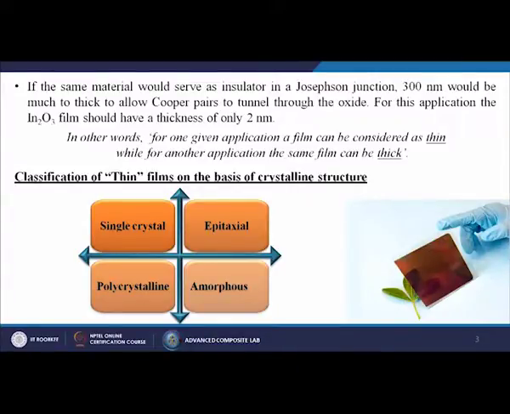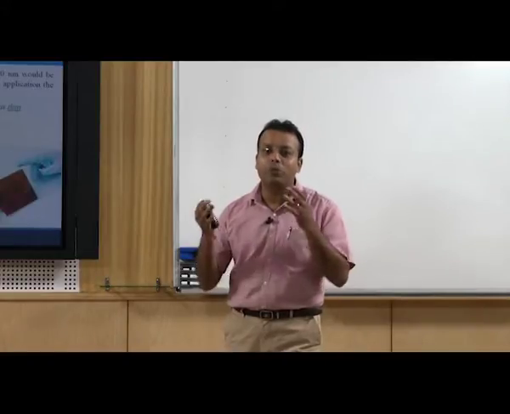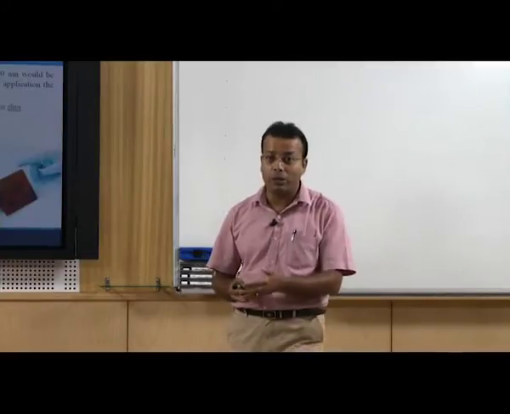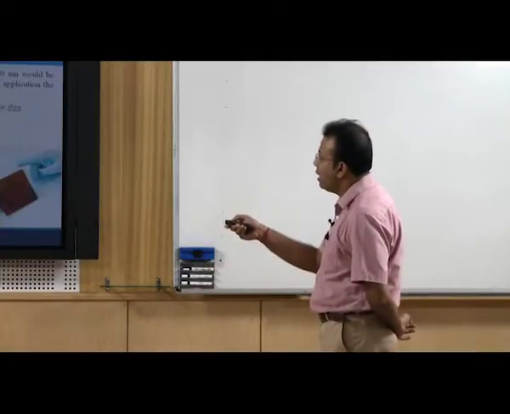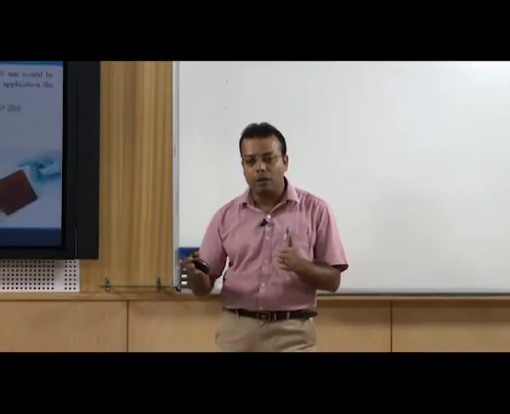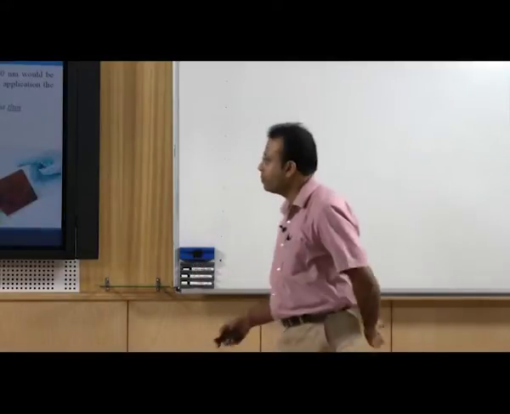Now my basic question is whether we are going to say that 2 nanometer is thin or thick, which one is thicker and which one is thinner, 300 nanometers or 2 nanometer. Here is the answer: for one given application a film can be considered as thin, while for another application the same film can be known as thick. So, it depends on the application; somewhere one film can be used as thick, and somewhere the same dimensions can be used as thin.